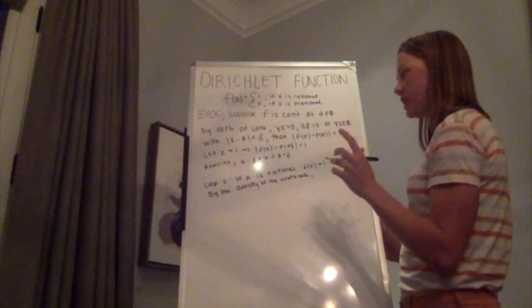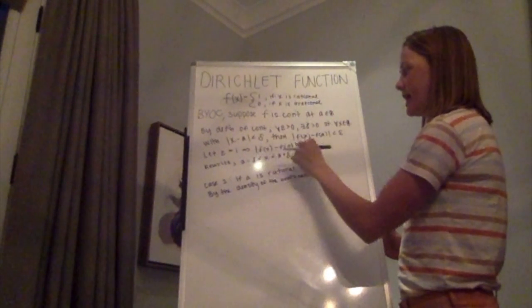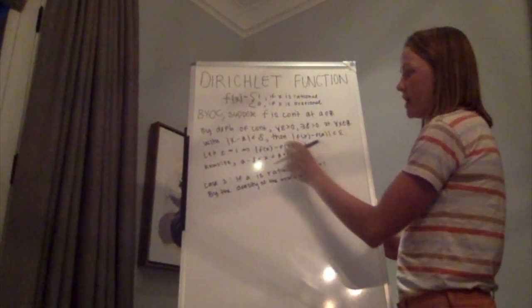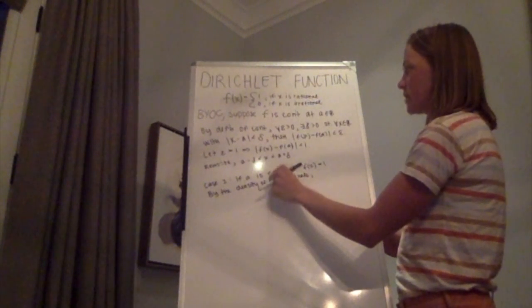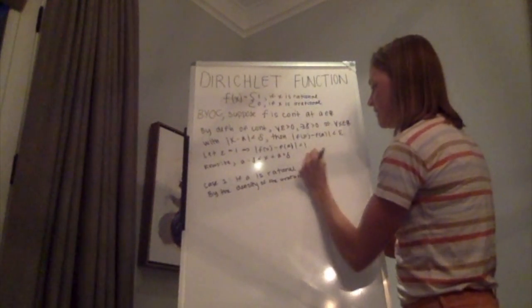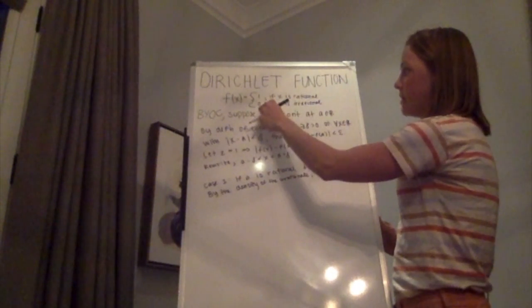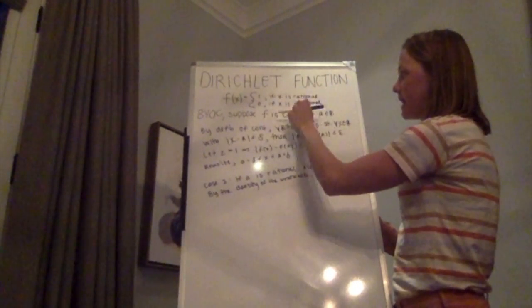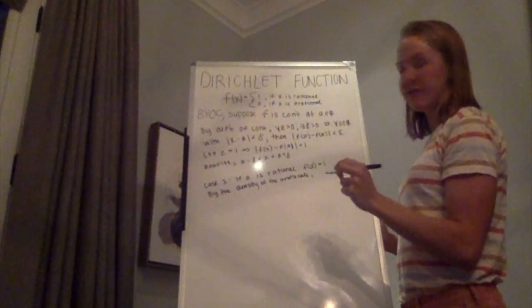Because the contradiction that we want to come to is that when we take the absolute value of f of x minus f of a, it's not less than 1. The only way that we can do that with this function is if a is rational, so f of a is 1, and then we want to make f of x 0. So we need an irrational within that interval, and we know that one exists because of the density of the irrationals.